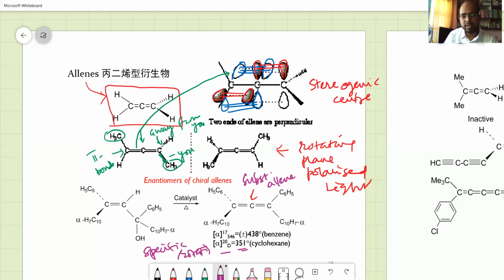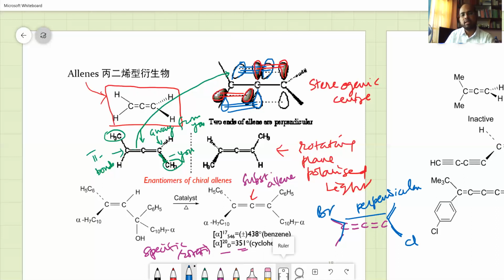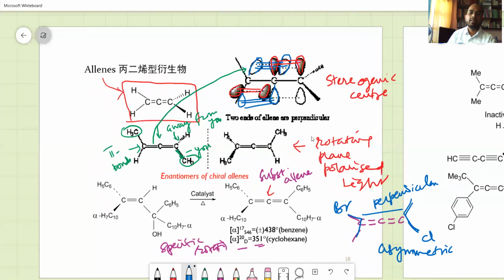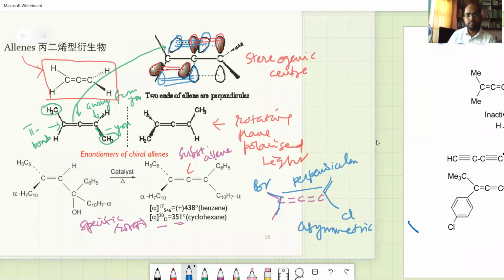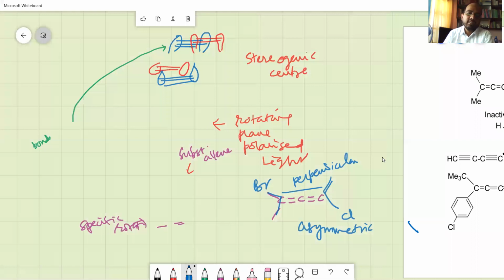So in the examples, then you may be given some compound like this and two substituents here. This plane and this plane are perpendicular. If you have some substituents like chlorine and bromine here, then they become asymmetric. If they are asymmetric, they are capable of rotating the plane polarized light.